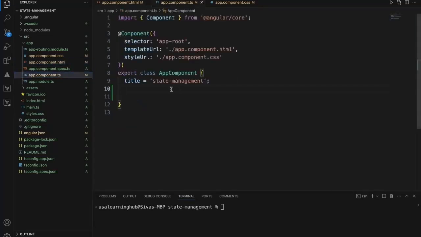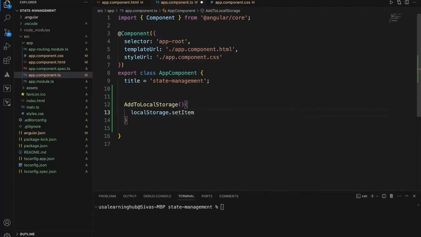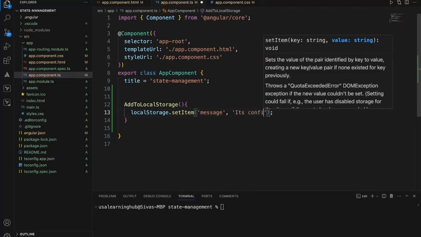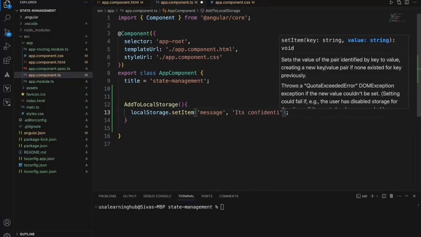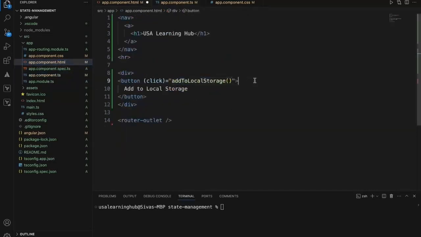Okay, for this I need a function here. Within this, I'll say localStorage.setItem, and it will take a key and a value. I'll say message, I'll say it is confidential, and I'll print that message over here just for our viewing purpose.